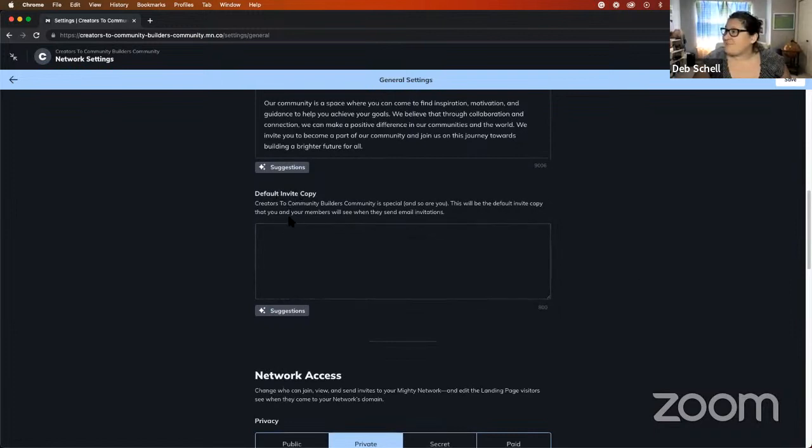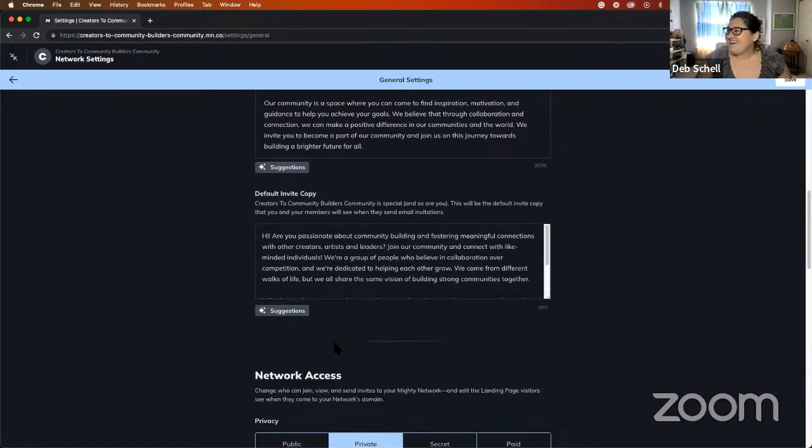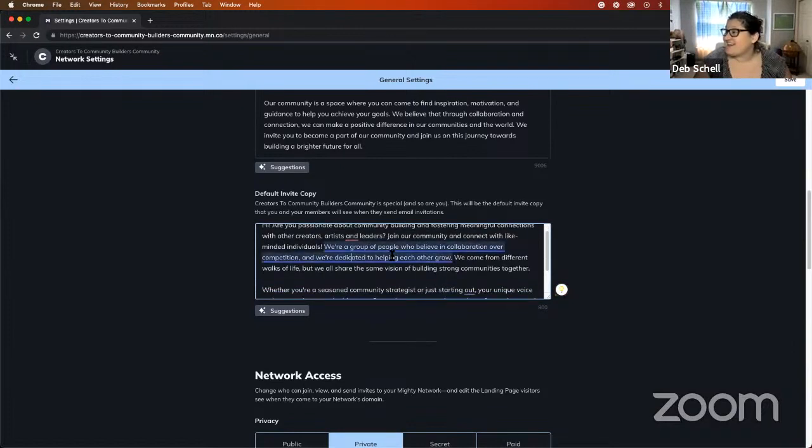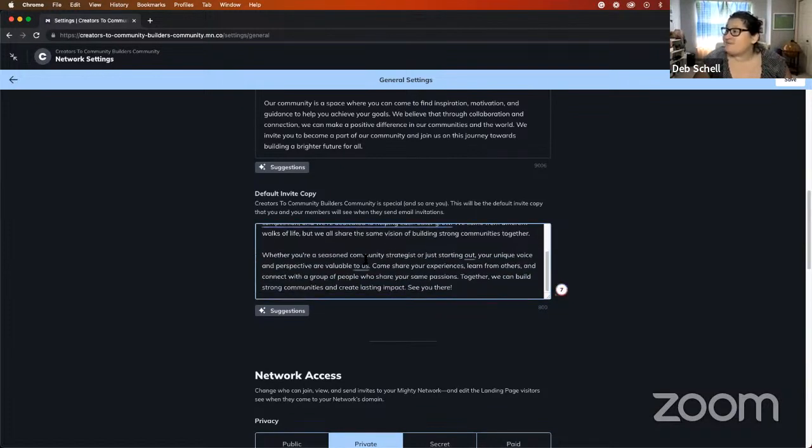Default invite copy. Creator to community builders are special, and so are you. This will be a default invite copy. So let's see, how about we say, what is a suggestion? Let's just see if it's blank. If I have nothing to say, let's see what it says. Hi, you're passionate about community building and fostering meaningful connections and other creators. Join our community. It's kind of repetitive. But it's okay. It's all right.